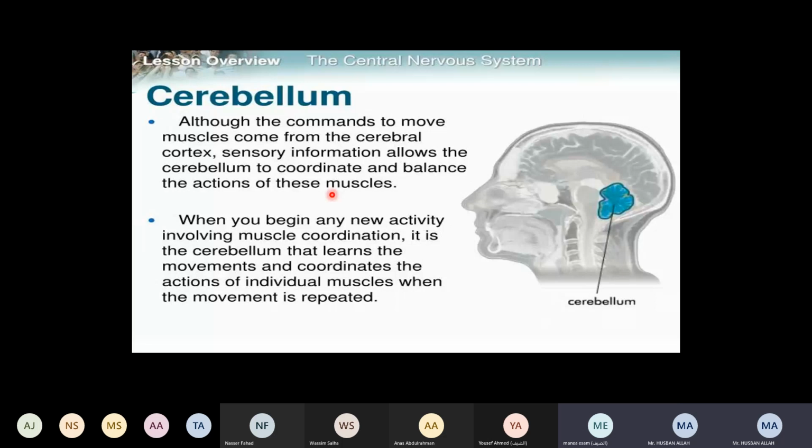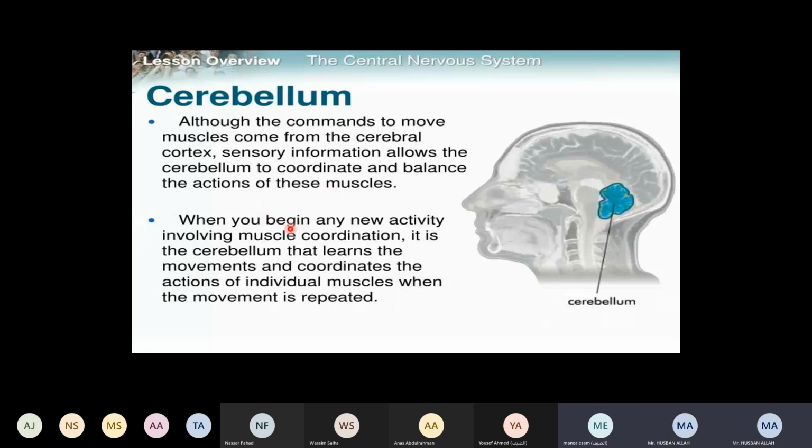But the movement will be occurred by the cerebrum. The movement of the tissues, the movement of the muscle, will occur by the cerebrum. So the message to move the muscle will initiate in the cerebrum. The main center is the cerebrum, right? Well, it will be sent from the cerebellum to the cerebrum, to the brainstem, and then to the part of the body which is responsible for it.